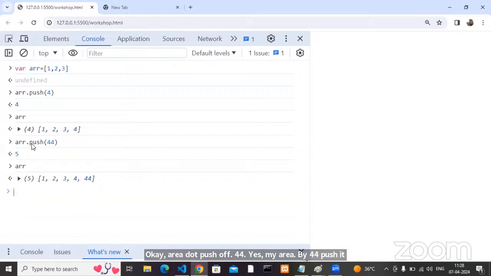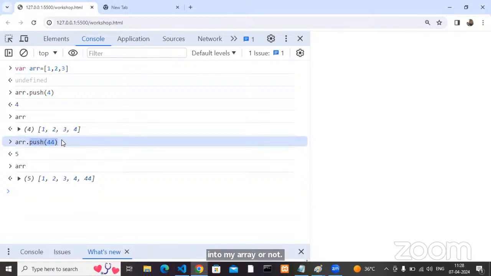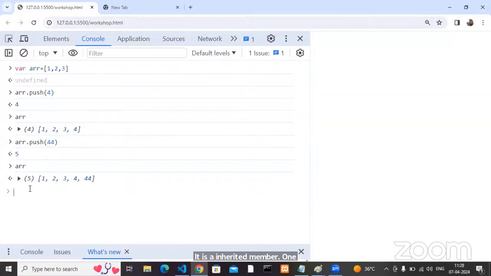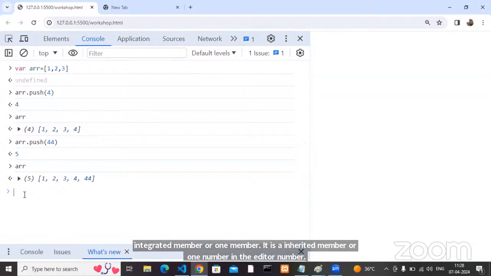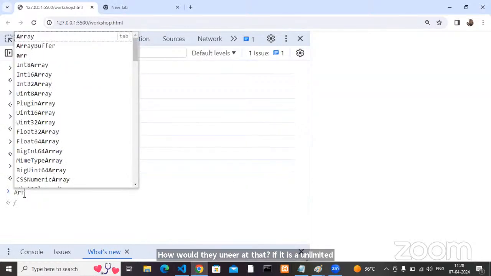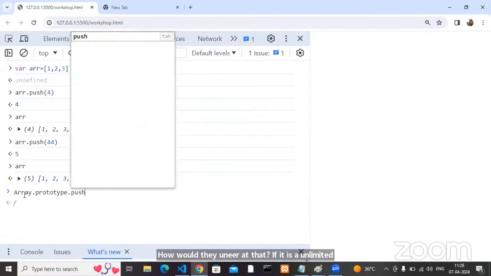Tell me, push is a method inside which class? If you see the code like this, you have to think in your mind: push is a method you called by using an object. The object is of which class? Array class. In the array class, push is a method or not? Is it an inherited member or an own member? Inherited member. How did they inherit it? Think: Array dot prototype dot push.